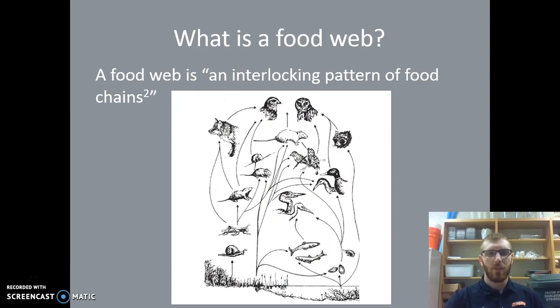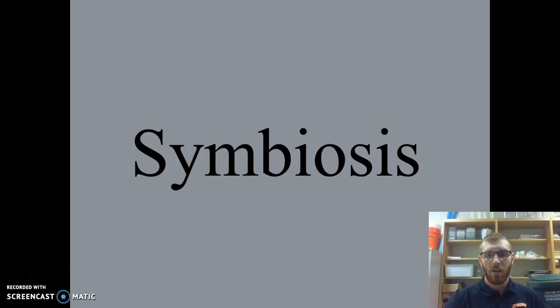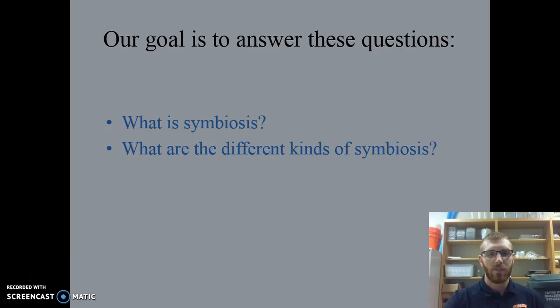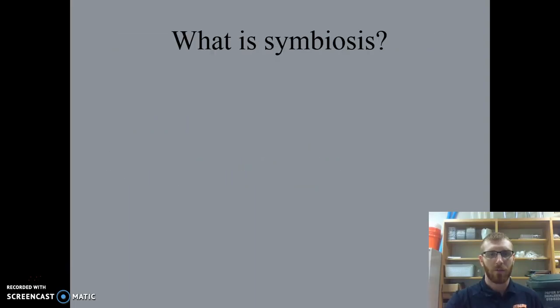A food web is an interlocking pattern of food chains, and generally represents all of the food chains that are present in an ecosystem. All right, now we're going to move on to symbiosis. Our goal in this is to answer just a couple questions here. What is symbiosis? What are the different kinds of symbiosis? And what are some examples of symbiosis?